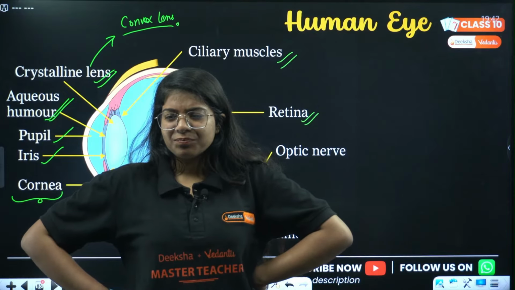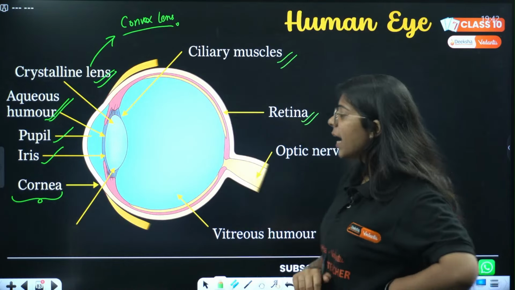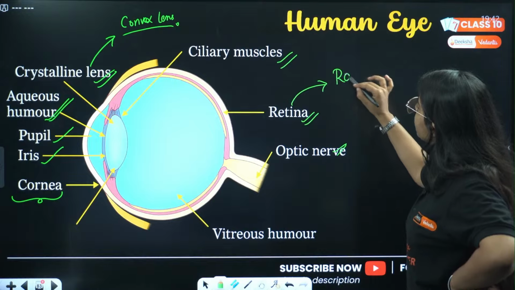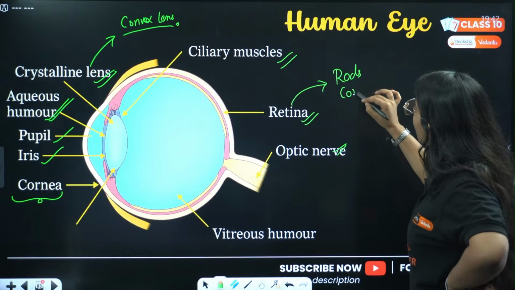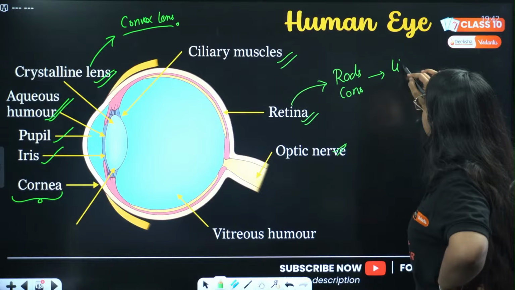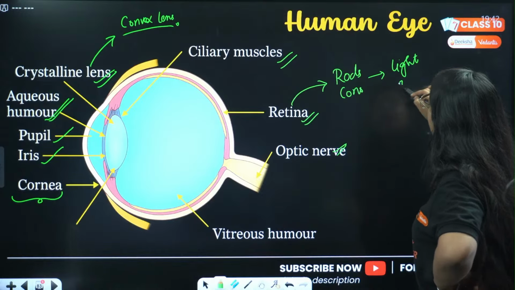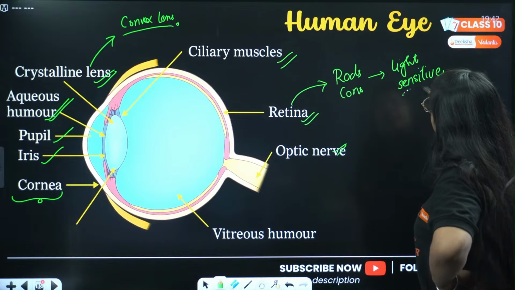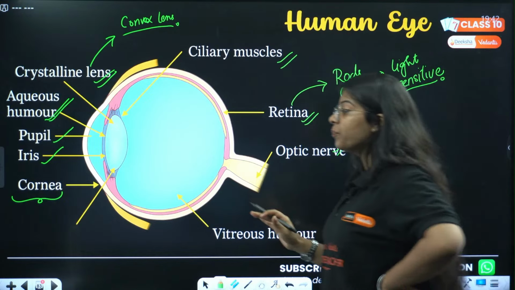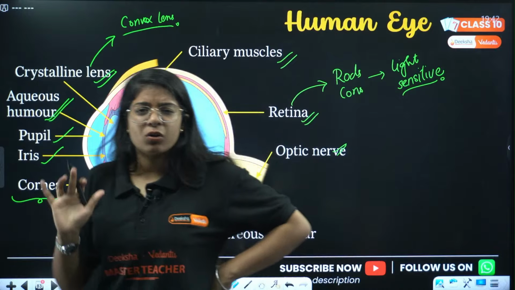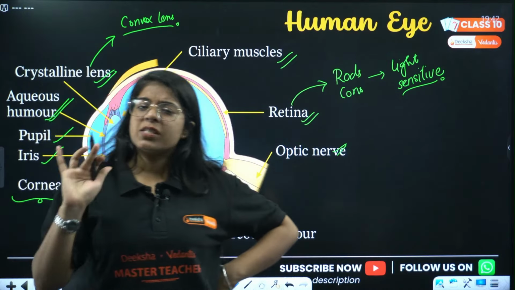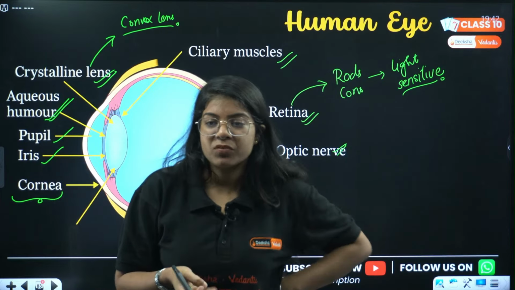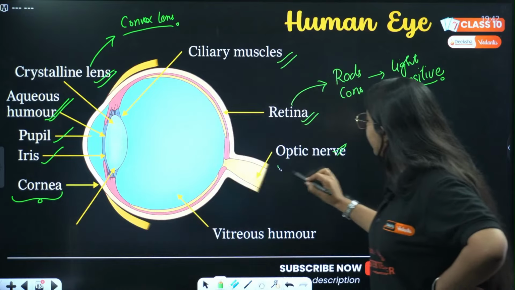Then we have optic nerve. On retina we have two kinds of cells, that is rods and cones, which are light sensitive cells, and these get active when light falls on them. Rods are for intensity, cones are for color of the object that we are seeing.